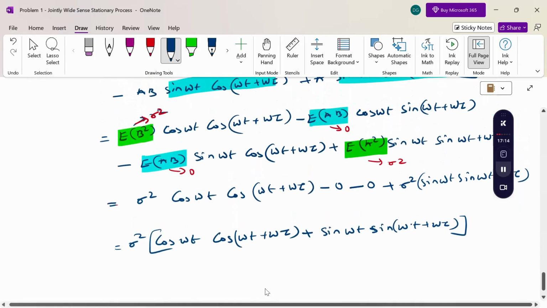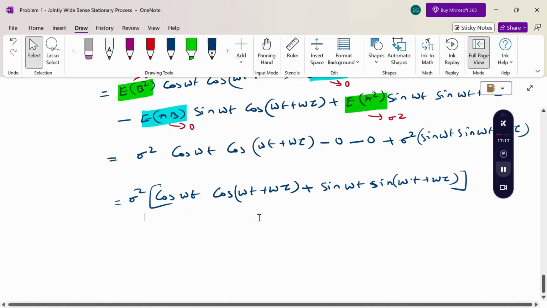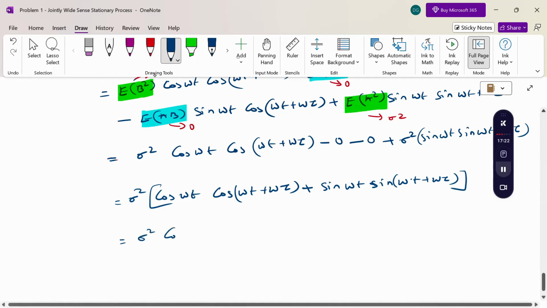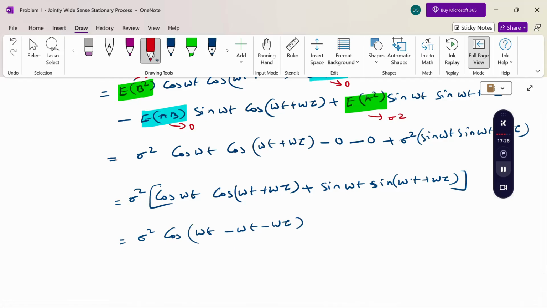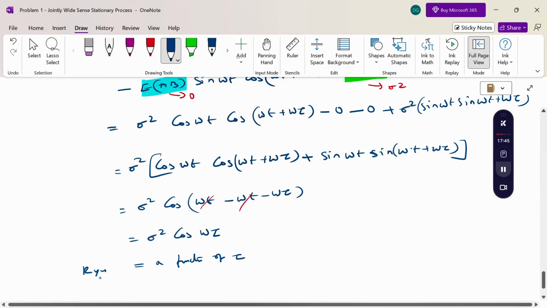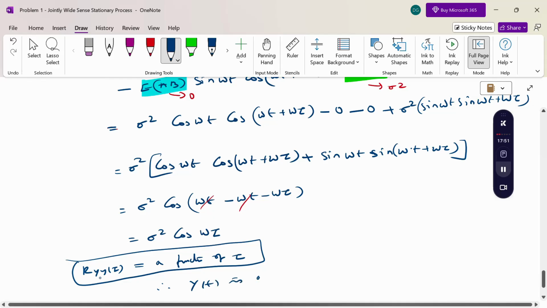As usual, cos A cos B plus sin A sin B is nothing but cos of A minus B. Therefore sigma square cos of A minus B. Cancelling the two terms, sigma square cos of omega tau. This is a function of tau, so this is R_yy of tau, a function of tau. Therefore y of t is a WSS process.